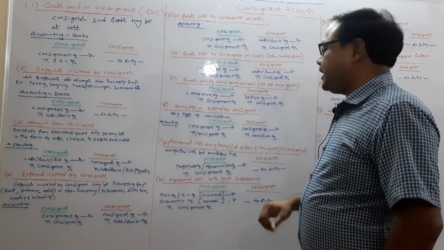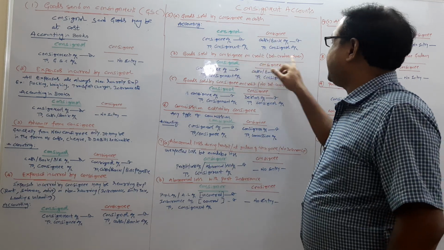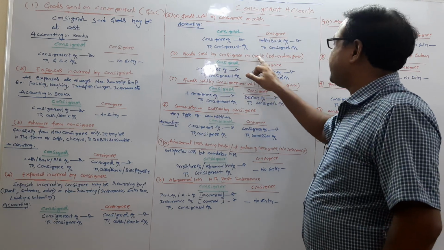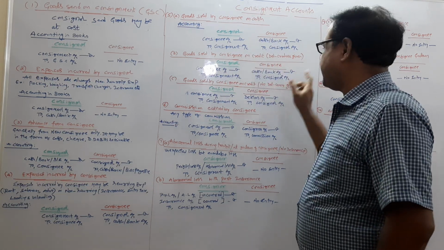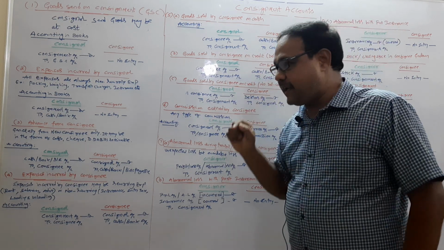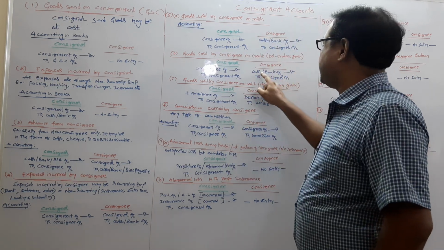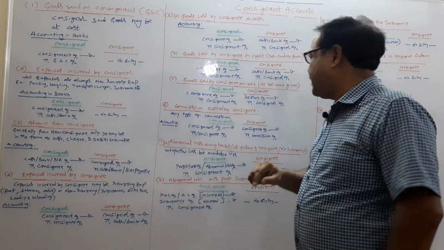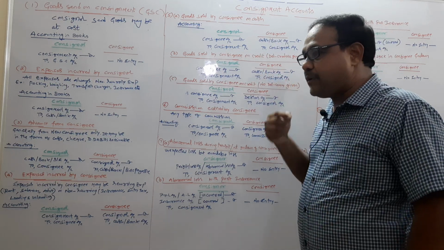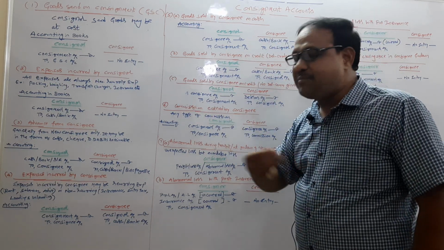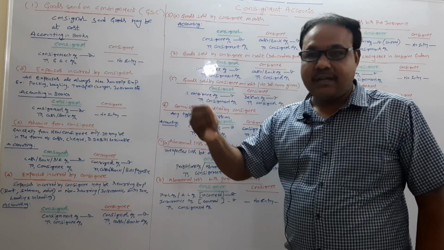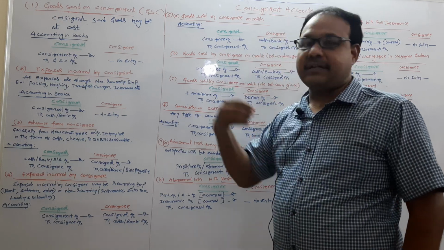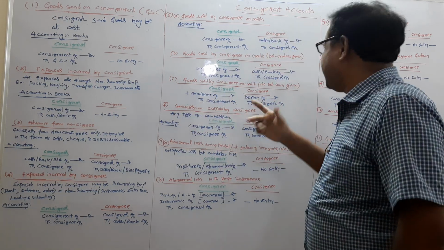In the books of the consignee, see, written here cash or bank to consignor. On the basis of credit sales, instead of cash or bank, I can actually record sundry debtors account debit to consignor account. I can also write this entry. Here, I recorded this entry from the point of view that I collect money from the debtors. So directly I wrote the cash entry.